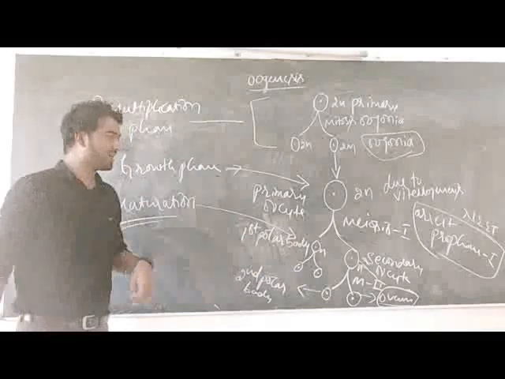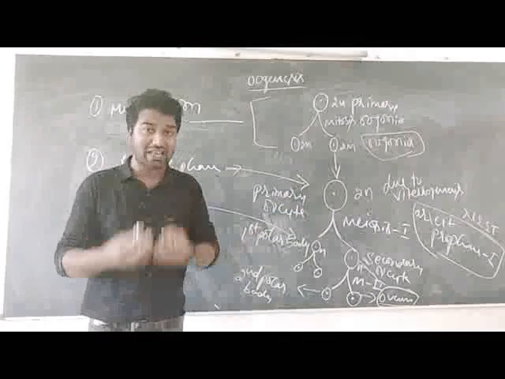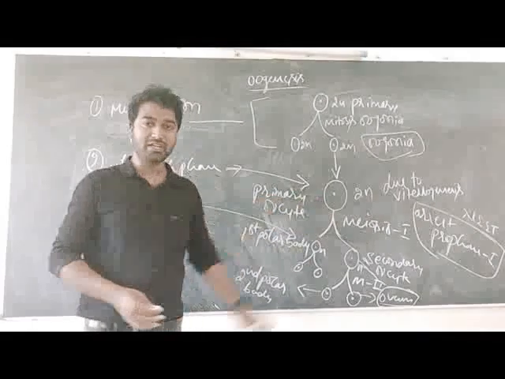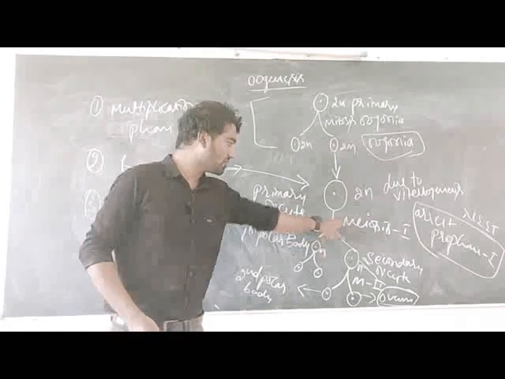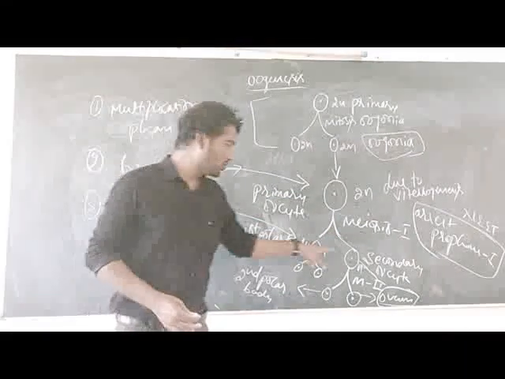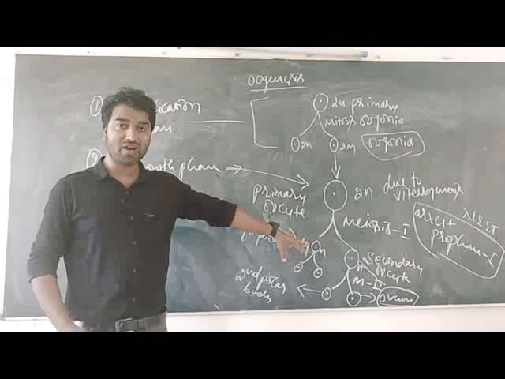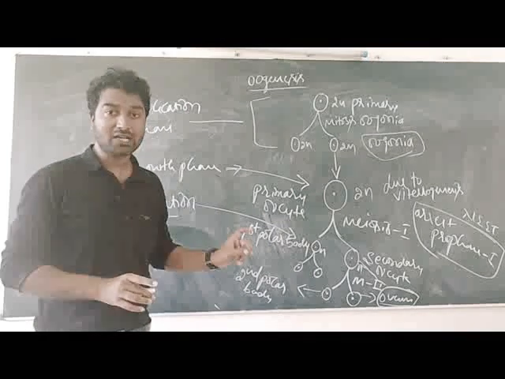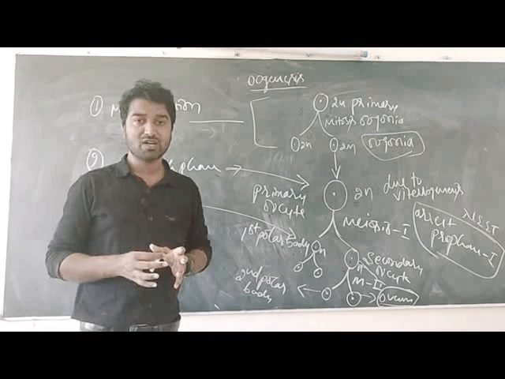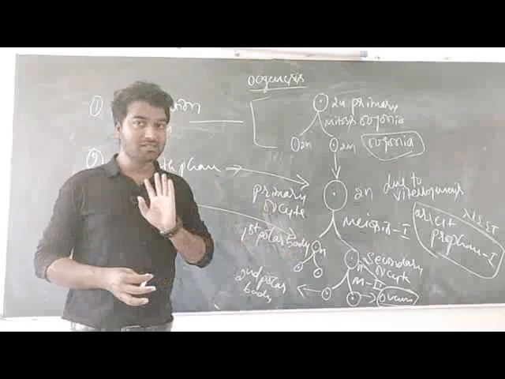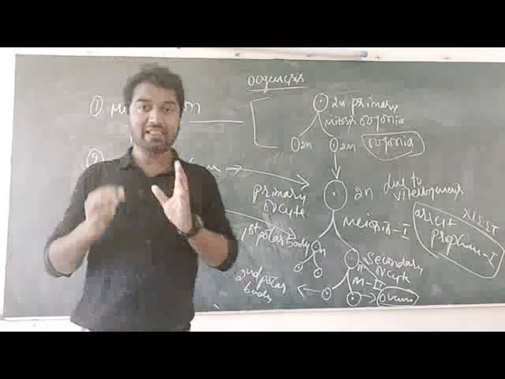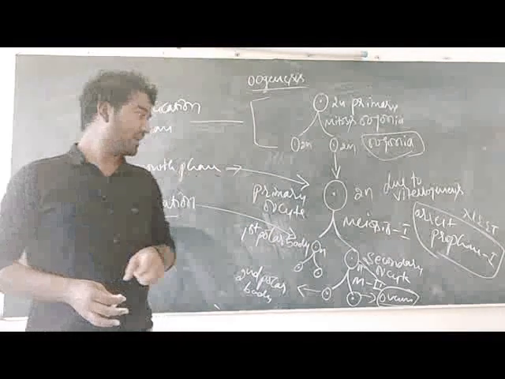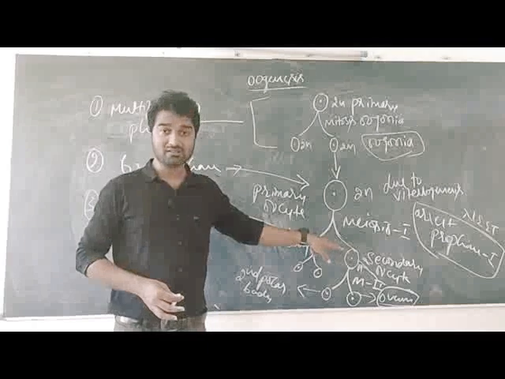In the maturation phase, this primary oocyte gets arrested in prophase 1. After that, the process is continued, and the primary oocyte undergoes meiosis 1. As a result of this, two unequal sized daughter cells are formed, but they are haploid in nature. The cells are unequal sized. What is the reason unequal sized daughter cells are formed? The reason is unequal distribution of cytoplasm from the primary oocyte. This is the main reason. So as a result, two unequal sized daughter cells are formed.